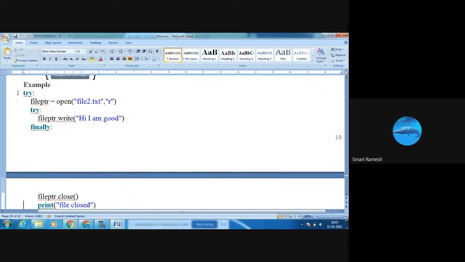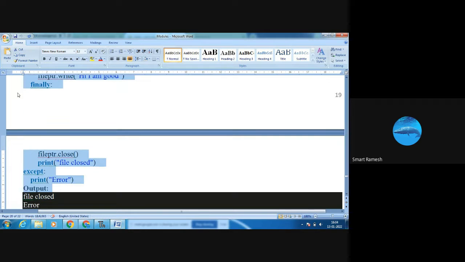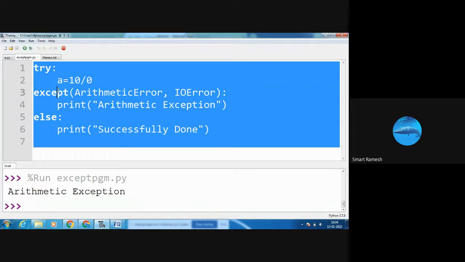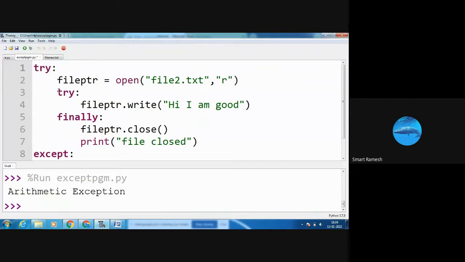Okay, let's see the example. Here try, file pointer, file2.txt, read mode. I am going to check whether file2.txt is there.